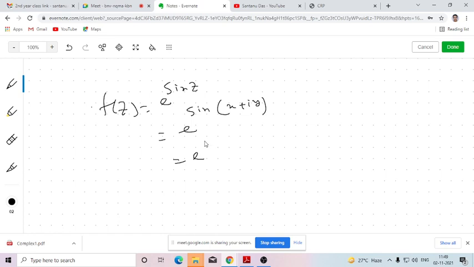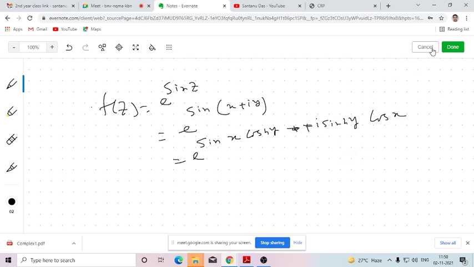Then with the sin a plus b formula, sin x cos iy plus cos x sin iy, where cos iy equals cos hy and sin iy equals i sin hy. So I am getting two portions, one imaginary and one real, with i sin hy cos x in this one.